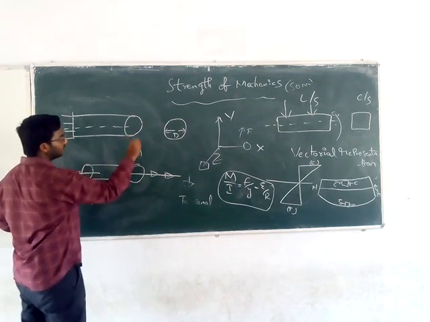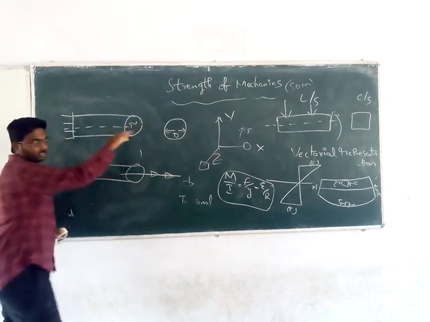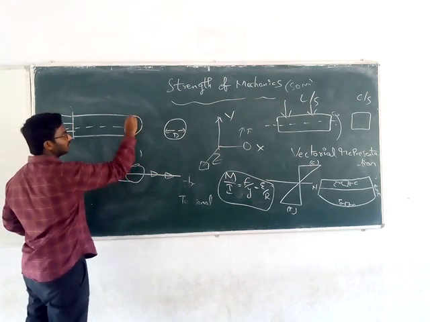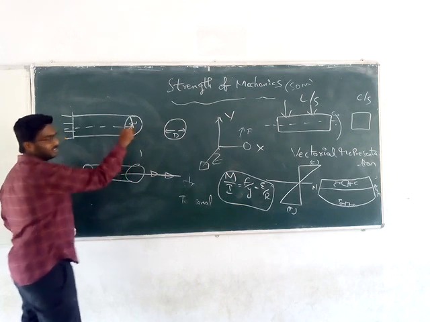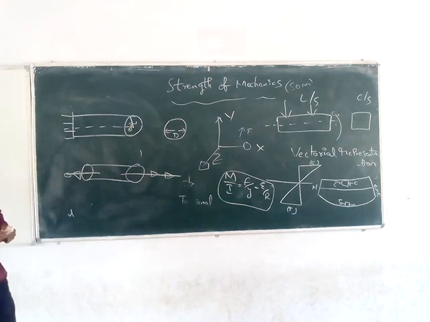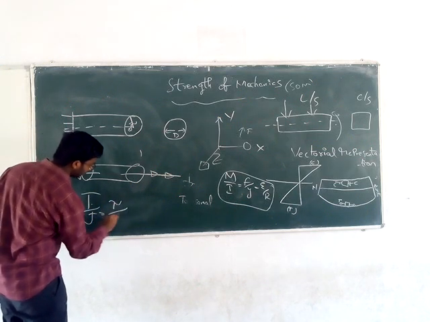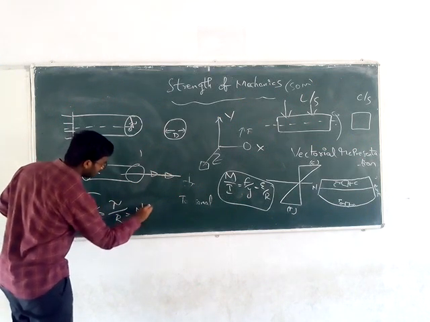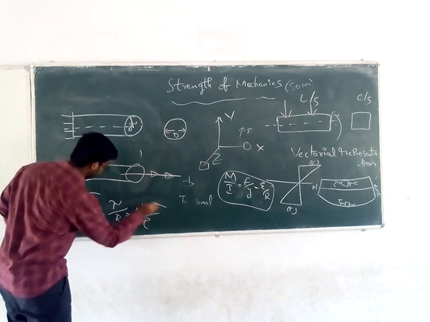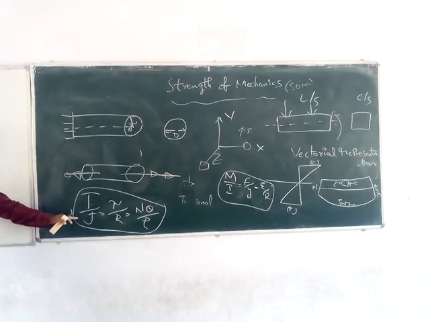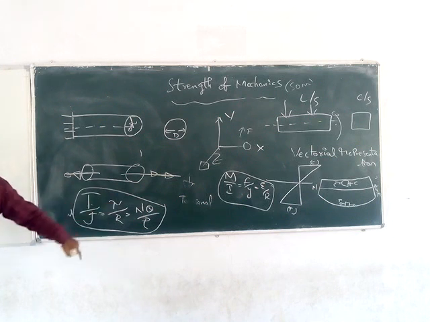So we will generate torsional shear stress here because of the distortion. Originally it will be like this, and after some time due to the rotation, there will be a change in angle across the shaft. Based on this, shear stress by R equals G theta by L. This equation you are studying now is the torsion equation, not the bending equation. The torsion equation is T by J equal to shear stress by R equal to G theta by L.